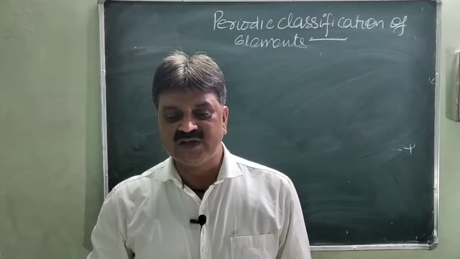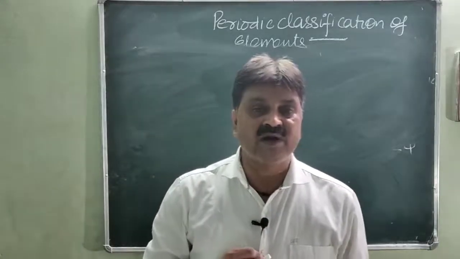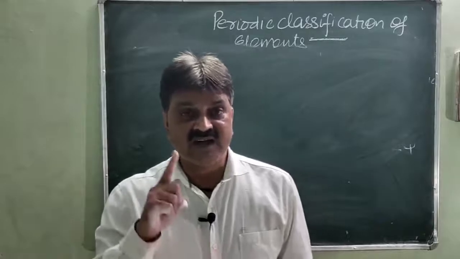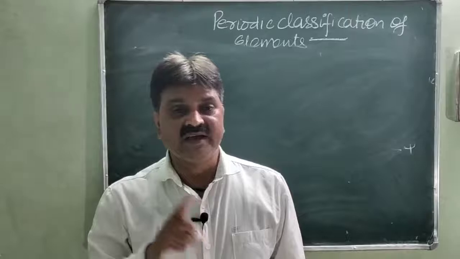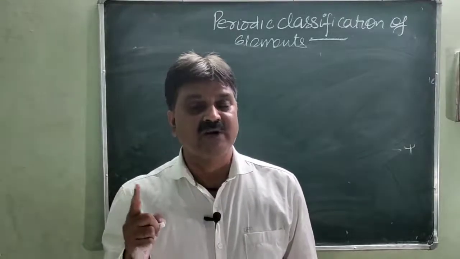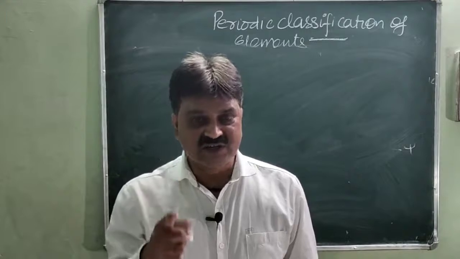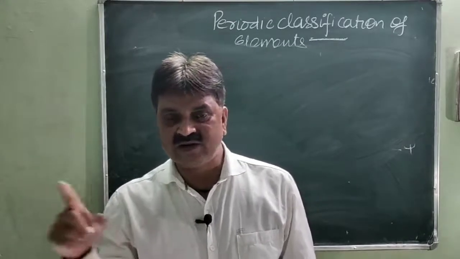The atoms lose their electrons more easily. No. As moving from left to right across the period, the oxidizing character increases, not the reducing character. Means the gaining tendency of electrons increases, not the losing tendency. Because losing tendency increases top to bottom within the group, and gaining tendency increases left to right across the period.